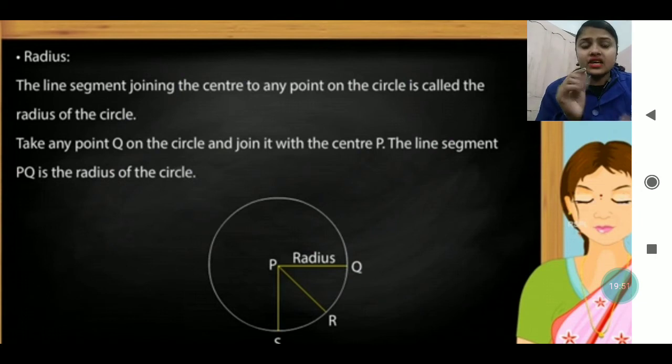So whatever line we form from the center to any point on the circle, inside the circle, is called its radius. Take any point like P or Q or anything on the circle and join it with the center. Like P I have taken and joined it with the center, Q I have taken and joined it, R I have taken and joined it, S I have taken and joined it. Whatever lines we are joining here are all line segments, because PR is fixed, PQ is fixed, and PS is fixed, and they are all called the radius of the circle.